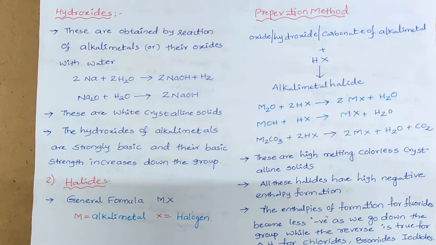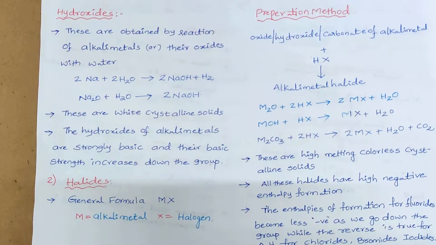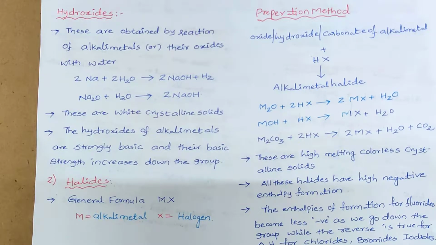Next, another important compound of alkali metals is halides. Generally the alkali metals form halides having the general formula MX, where M is an alkali metal, that is lithium, sodium, potassium, rubidium or cesium, and X is a halogen. Generally the halogens are represented with the capital X. So halogens means fluorine, chlorine, bromine, iodine. So these form the MX type of halides.